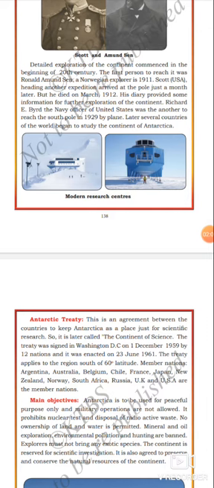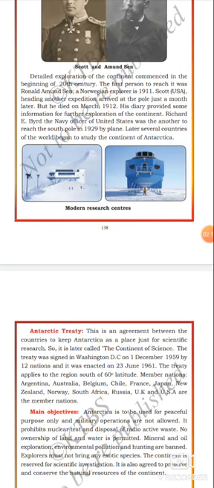Heading another expedition, Scott arrived at the pole just a month later, but he died in March 1912. Who died in 1912? Scott. Who was Scott? He was a leader from the USA. Which country does he belong to? USA, the United States of America. His diary provided some information for further exploration of the continent.